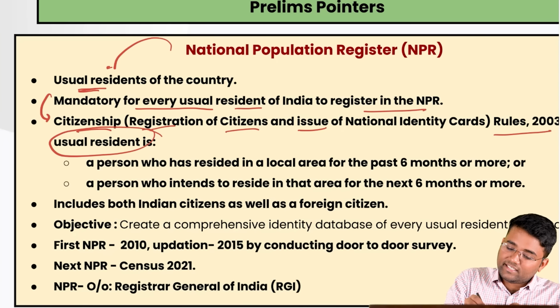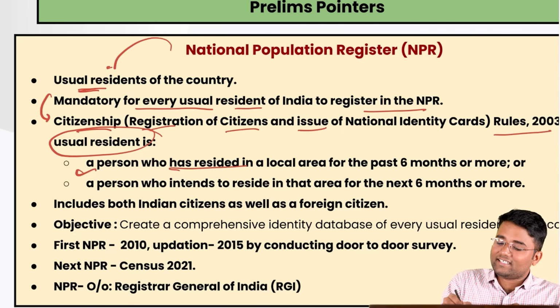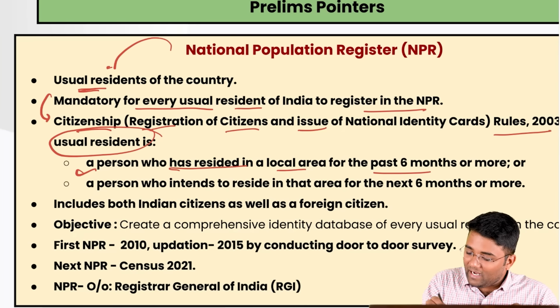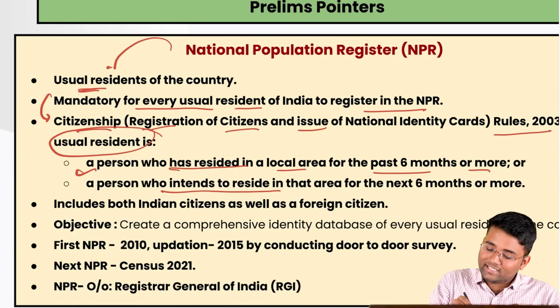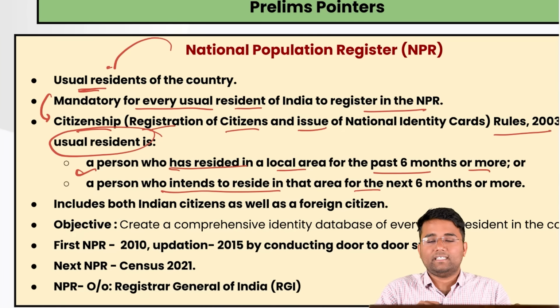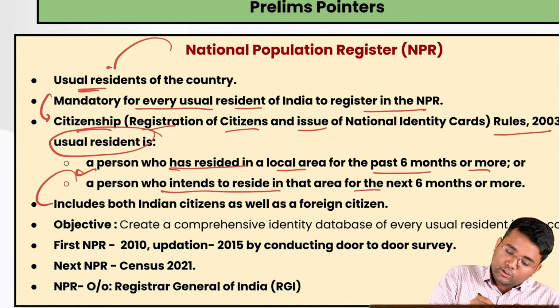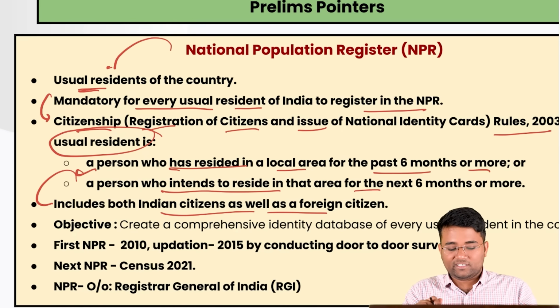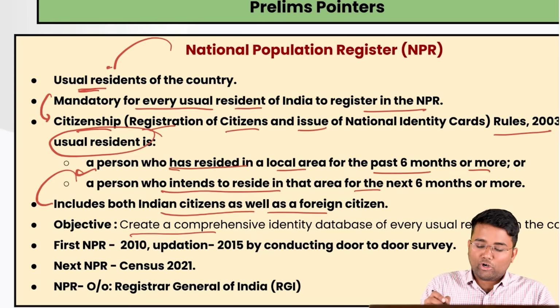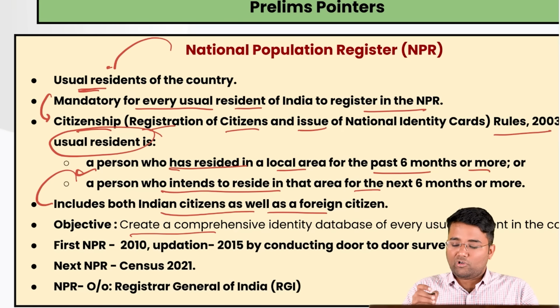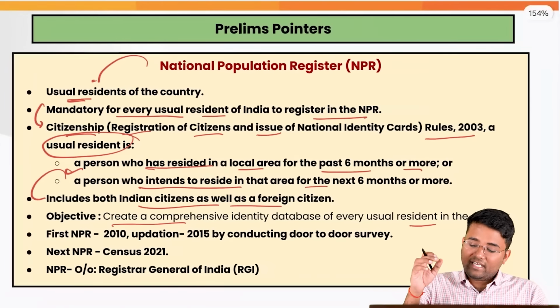A usual resident is a person who has resided in a local area for the past 6 months or more, or a person who intends to reside in that area for the next 6 months or more. That means they include both Indian citizens as well as foreign citizens. The objective is to create a comprehensive identity database of every usual resident in the country.